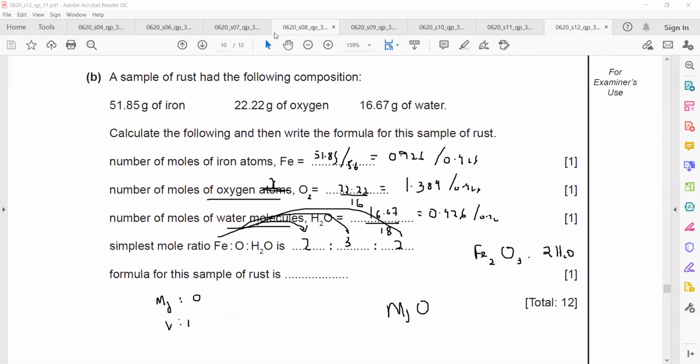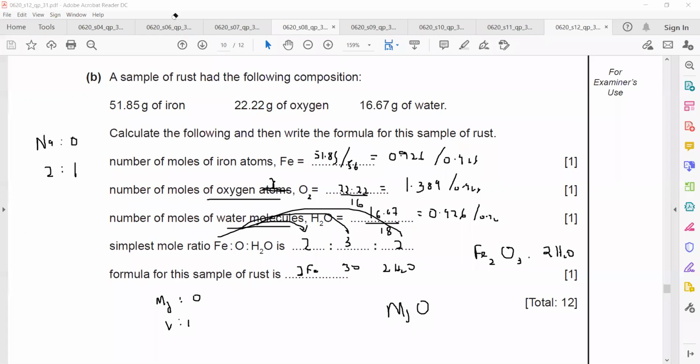Why we did not write it like this: 2Fe, 3O and 2H2O? Yeah, the reason for that is, when we are representing the elements present in a compound, look, if I say the simplest ratio of sodium and oxygen is 2 is to 1, what is the formula of the compound? It means it contains 2 sodium and it contains 1 oxygen.